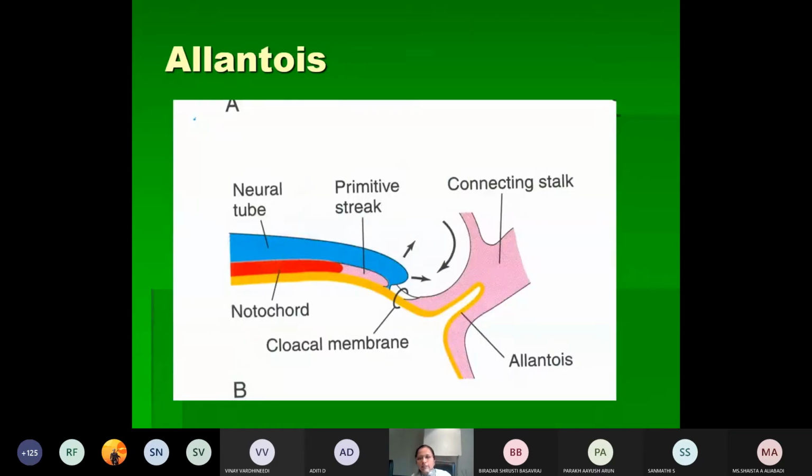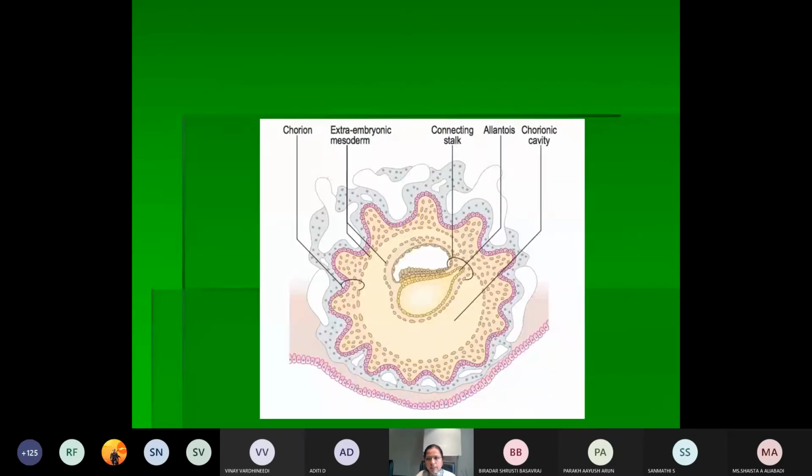Then the next one is something called the allantois or the allantoenteric diverticulum. Although allantois is mostly rudimentary in human beings, in other mammals it functions as a reservoir of the urine. In humans it is usually rudimentary. So that is something called the allantois.